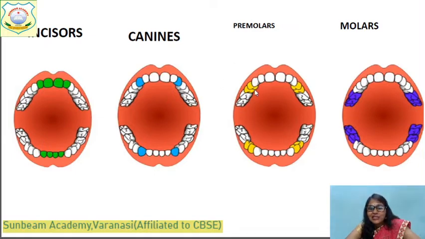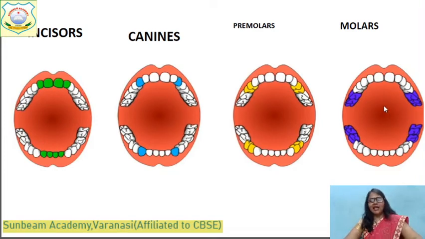And these are premolars. They are present after the canines. 1, 2, 3, 4 in the upper jaw, and 5, 6, 7, 8 in the lower jaw. You can see these are 8 in number, 4 in the upper jaw and 4 in the lower jaw. These premolars are wide and flat. And these are molars. 1, 2, 3, 4, 5, 6, 7, 8, 9, 10, 11, 12. Molars are 12 in number.